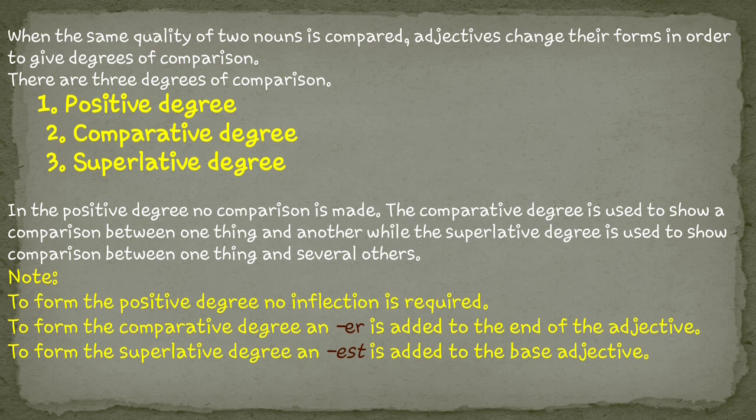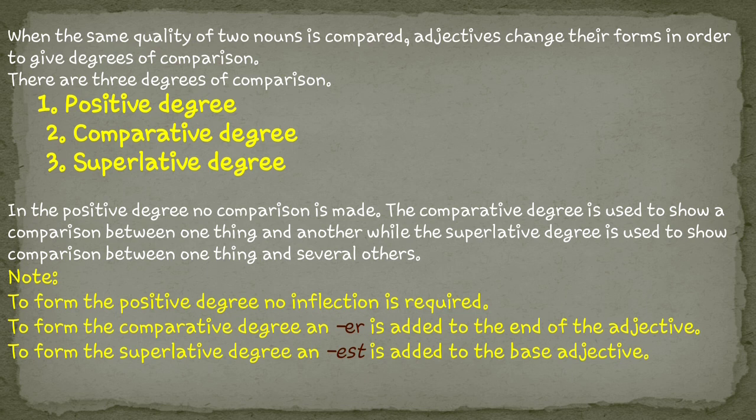There are totally 3 different degrees of comparison. First one is the positive degree. Here the adjective will not change its original form. Comparative degrees are used when you are comparing two different things. If you are comparing, you will use the comparative degree, and if you are comparing a thing from its group or more than one thing, you will use the superlative degree.